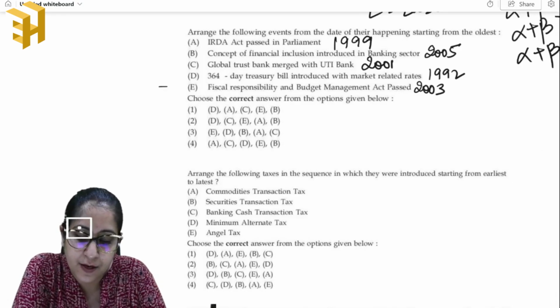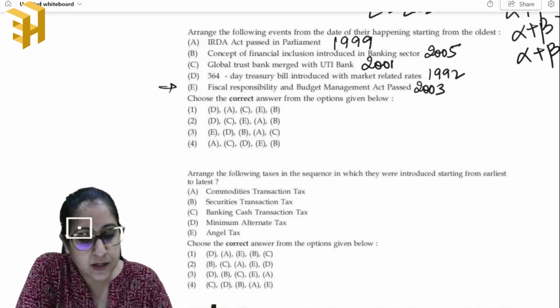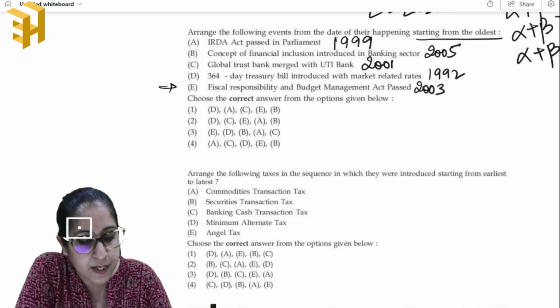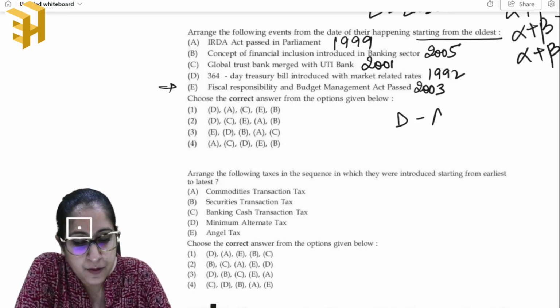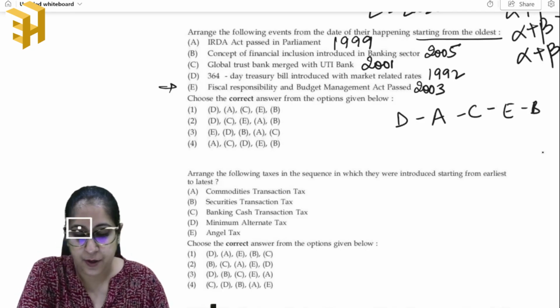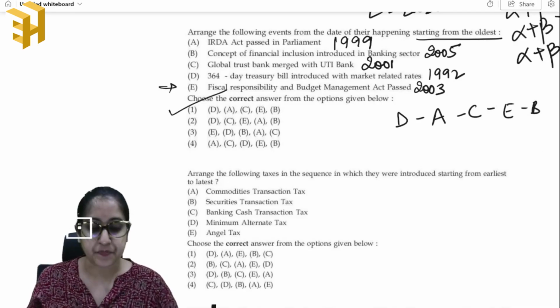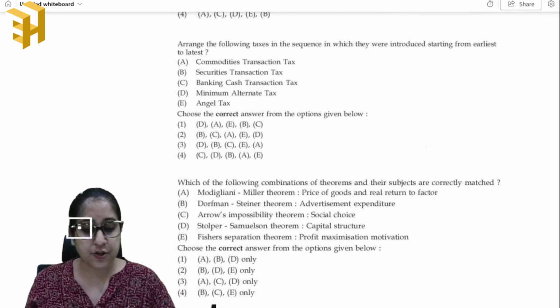So this one has absolutely no doubt, right? So using this, starting from the oldest, we can say that the order is D, A, C, E and B, right? So the answer is option 1 in this case, okay? Moving on to the next question.